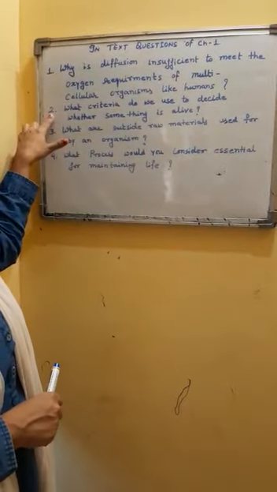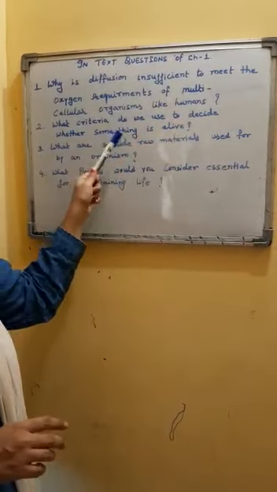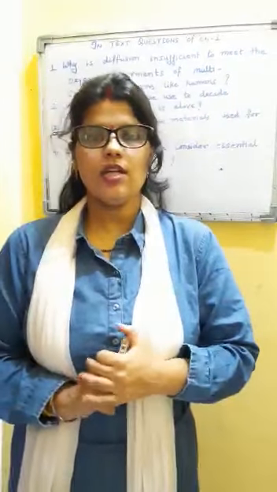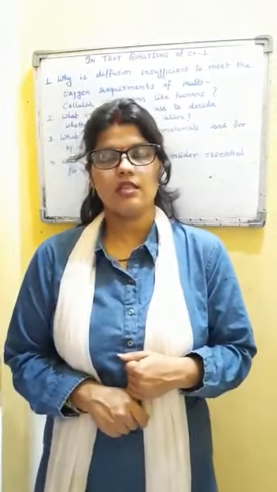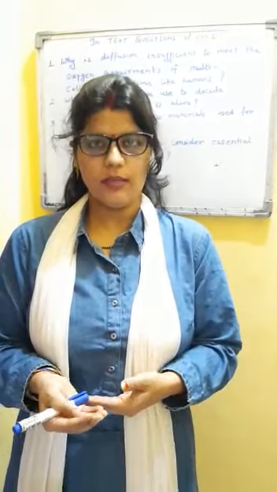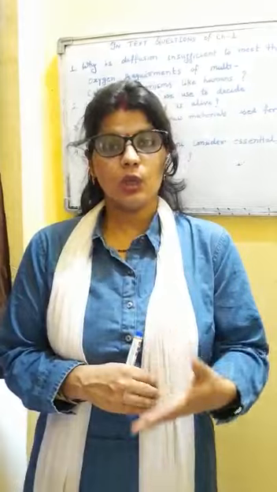In the second question, the question is, what criteria do we use to decide whether something is alive? In this question, students, you have to explain about the life processes. The first criterion used to decide whether something is alive or not is movement. Maybe movement of the organism or movement of body parts, respiratory movement, you can say, movement of different body parts, then growth pattern.